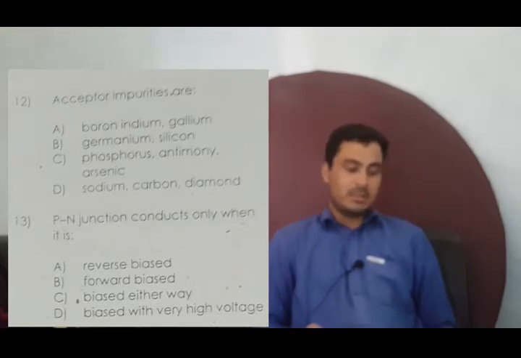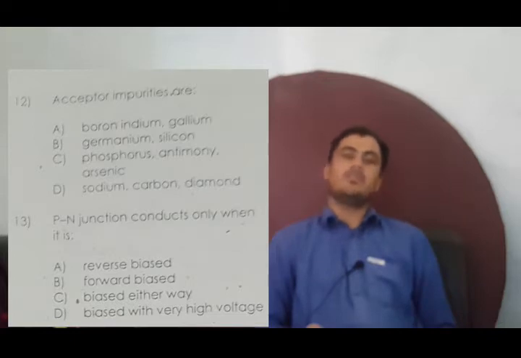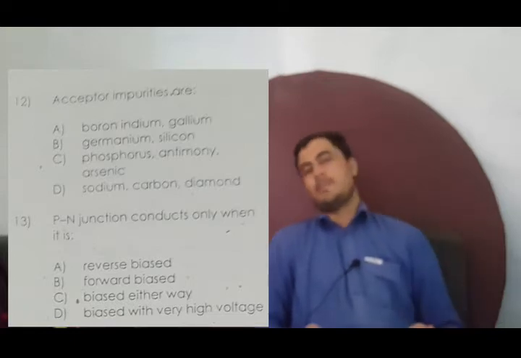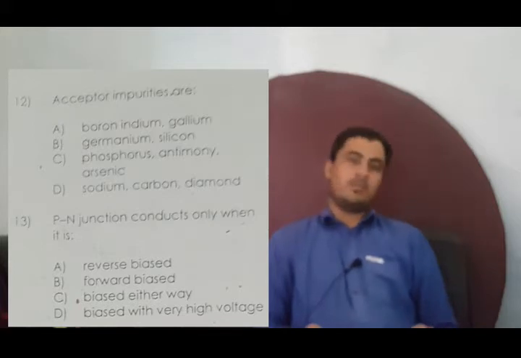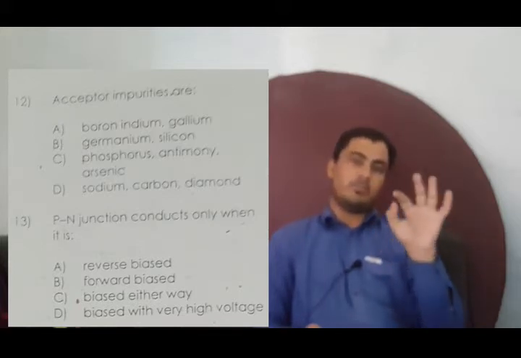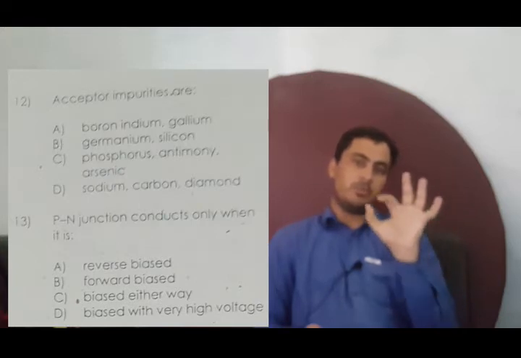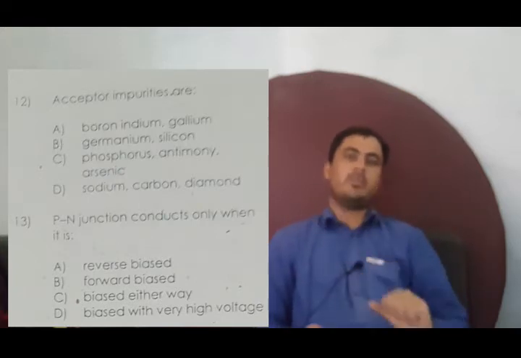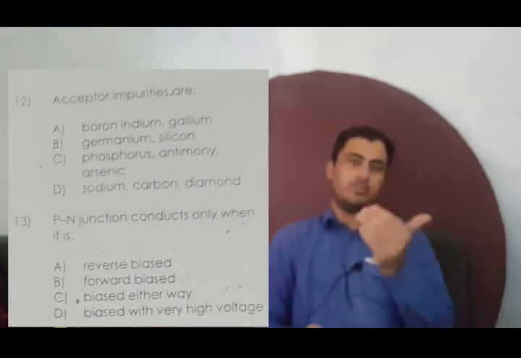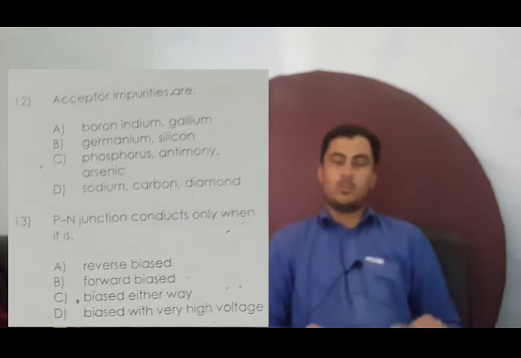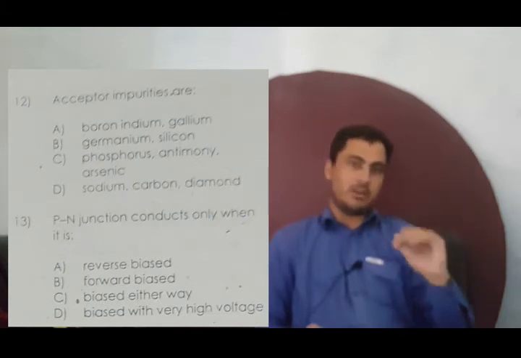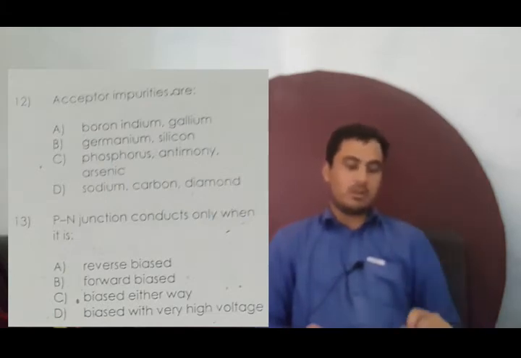That's why it is called an acceptor impurity. Now let's discuss the 13th number. A PN junction conducts only when it is forward biased. You people are very well aware of the PN junction diode. A diode is said to be forward biased when the p-type material is connected to the positive and the n-type material is connected to the negative terminal of the battery. Then the diode conducts, and this condition is known as forward bias. Only under forward bias can the diode conduct. So the best suitable option is option B.